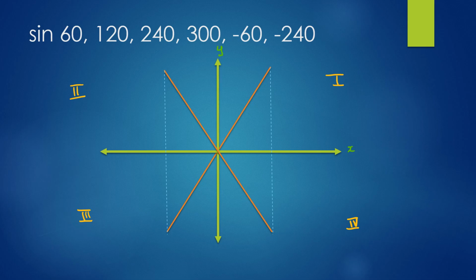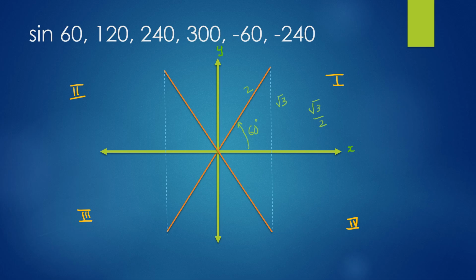Let's look at the sine of 60 degree and mirror images of 60 degrees in other quadrants. If you look at this, 60 degree falls in the first quadrant and the sine is simple. It is the value on the y-axis. It is the side opposite to the angle which falls on the y-axis. We look only at the value of y-axis for the sine of an angle. We look at the value on the x-axis for cos of an angle. So here we have the value as root 3, the hypotenuse as 2 as we have seen in the triangles before. The sine is root 3 by 2 for 60 degrees.